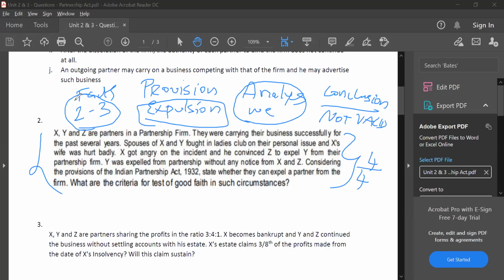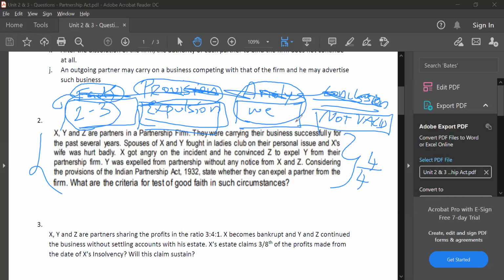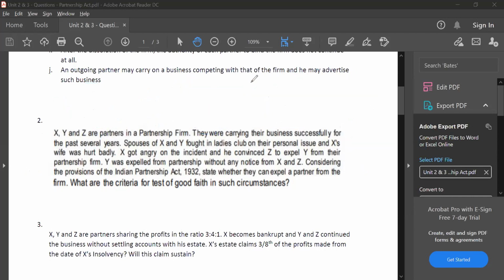Now, should you write side headings in the exam, facts and under that the points, provision and under that the points? See, side headings are not required. When I say facts, provision, analysis, conclusion, the first paragraph should be facts, the second paragraph should be the provision on expulsion, the third paragraph should be analysis, the fourth paragraph should be conclusion. So let me again summarize the answer. The answer is the partner cannot be expelled because it is for personal reasons. For expulsion, you have to comply with the provisions over here. Clear, guys? I'll proceed to the next question.